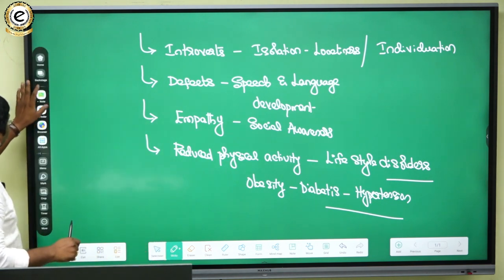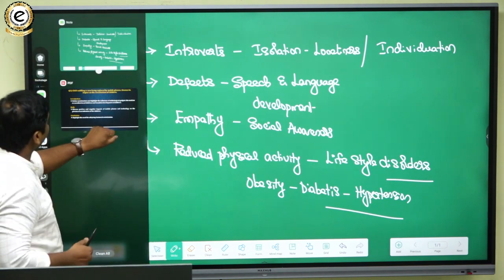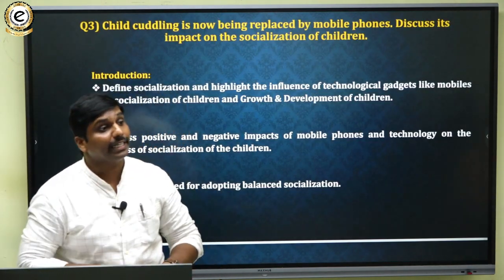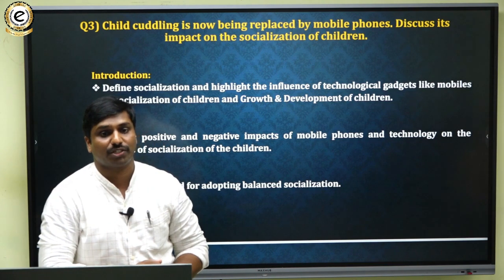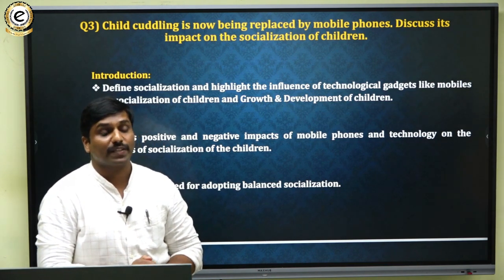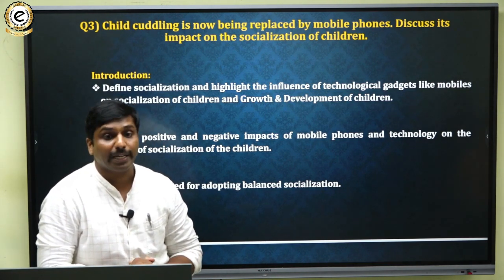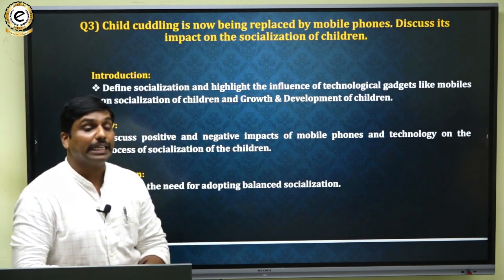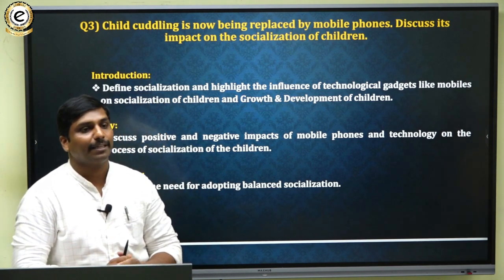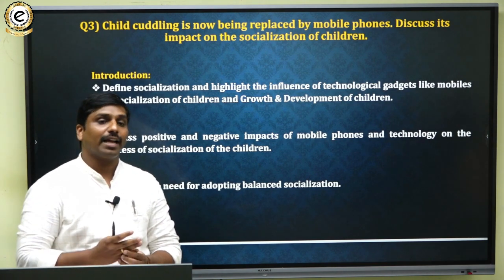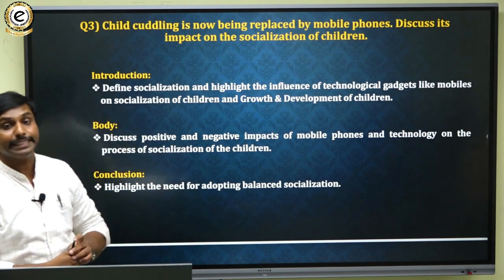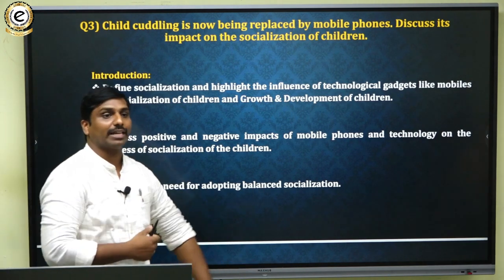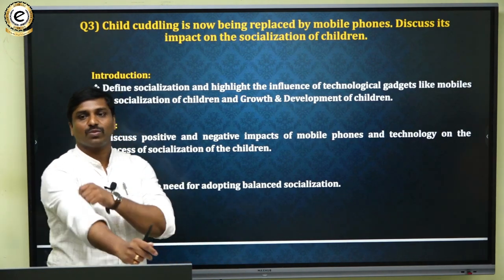So finally, we can conclude the answer by highlighting the need for adopting balanced socialization in the society. So we have to say how socialization would be helpful for a child in the later portion of his life. We have to highlight the need for balanced socialization. So that's how we can conclude the answer.